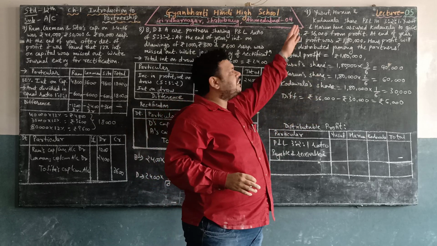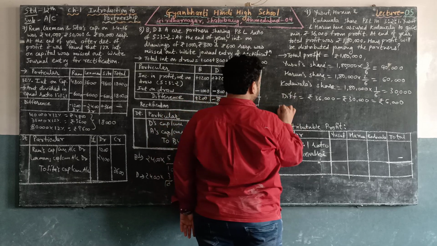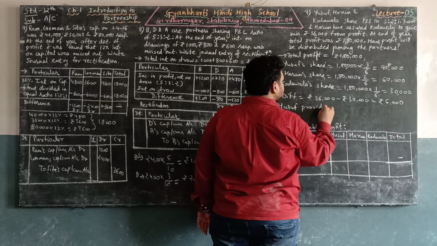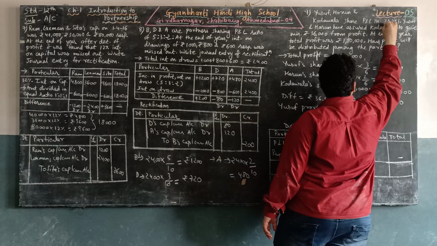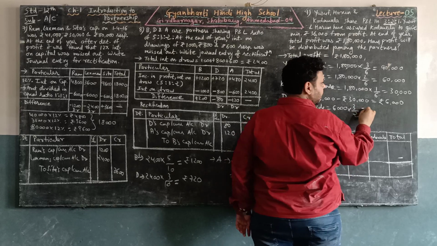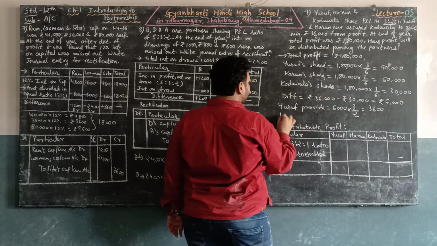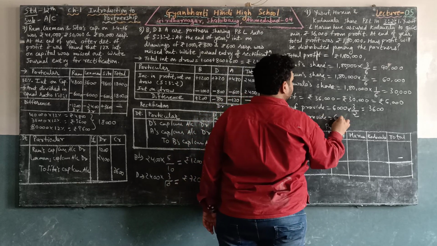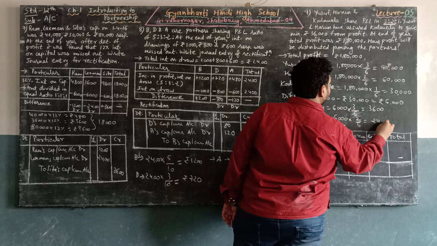So this part, as they have assured him, they will give him from their profit share. So Yusuf will provide 6,000 into his part 3 and Harun's part 2. So now we will just look at these two ratios. So 6,000 into 3 upon 5, he will provide rupees 3,600 and Harun will provide 6,000 into 2 upon 5, that is 2,400.